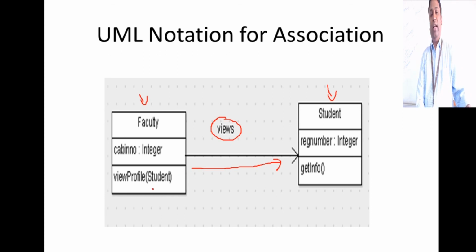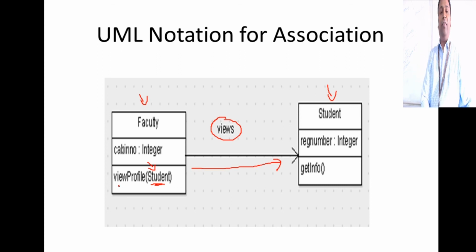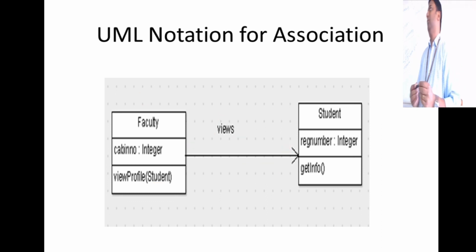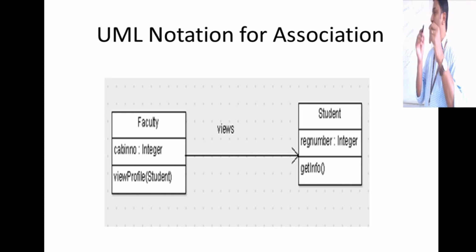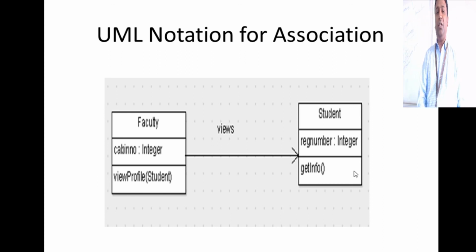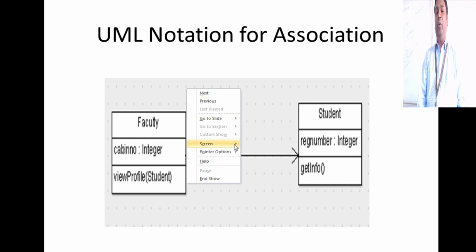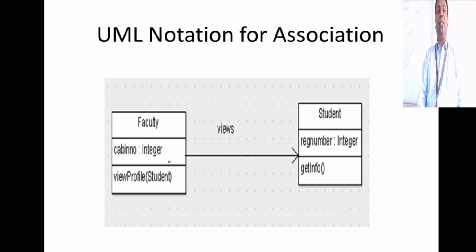So with respect to this relationship, there is a link here. You see, I am just passing the student data in the faculty's method. So that's why I say there is a link. That's when you establish this relationship. Sometimes there can be a one-to-many relationship between two classes. For instance, I am just giving an example here: one faculty can view the profile of n students. There's one more thing. There can be many association relationships between two classes. For instance, between the faculty and the student, there can also be another association relationship, that is faculty mentors student.